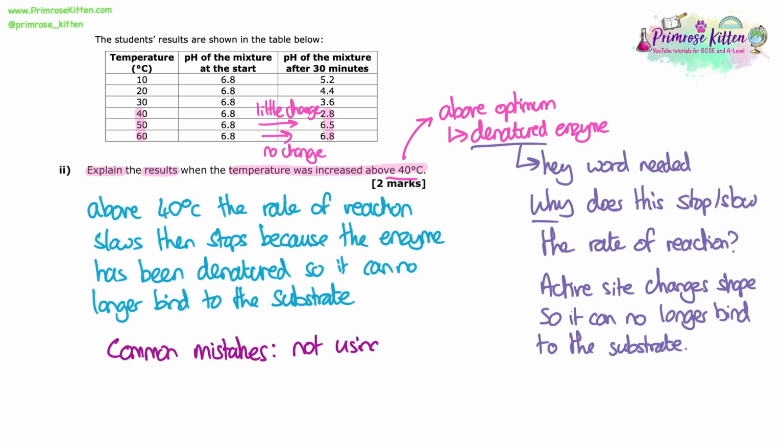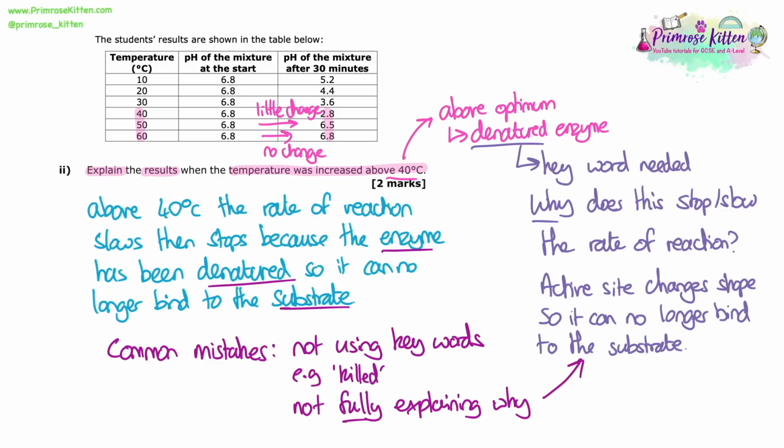Common mistakes with questions like this: not using keywords, so not saying denatured, not saying enzyme, not saying active site, not saying substrate, just missing out those words and being too general in what you're saying. And then not fully explaining why. You might get 1 mark for saying because the enzyme denatured, full stop, but that's only going to get you 1 out of 2. Not fully explaining it and talking about the fact that it can no longer bind to the substrate is why people lose marks here.